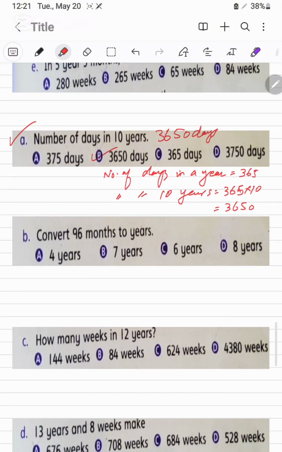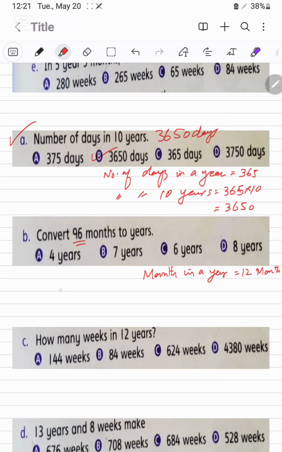Next, convert the 96 months to years. To do this, we will convert the 96 months into years. Months in a year, these are the 12 months.